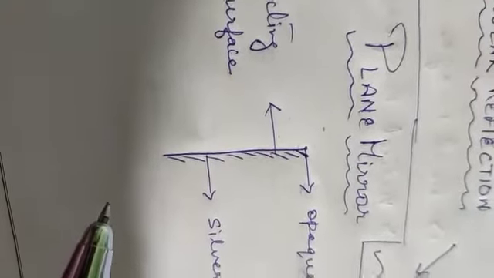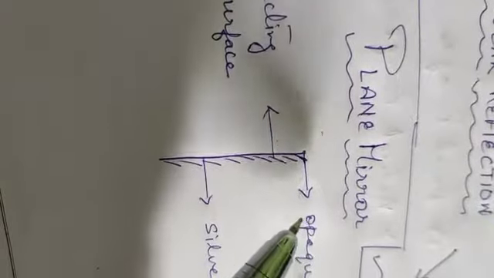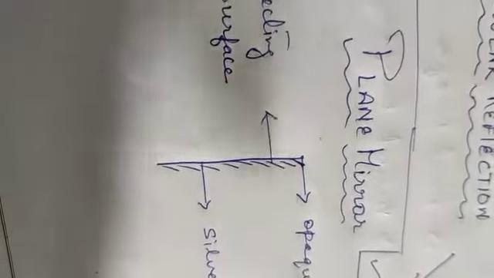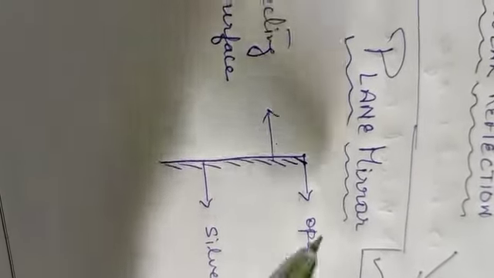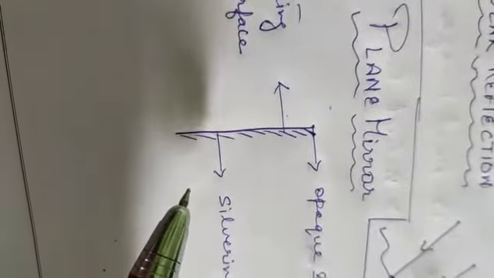Already I explained that the light which falls on it will pass through to the other side also, and the image will not form. So we are able to see our image in front of the plane mirror because of the silver polished color, so that light will not go to the other side. That's why in a plane mirror the image will form behind the mirror.